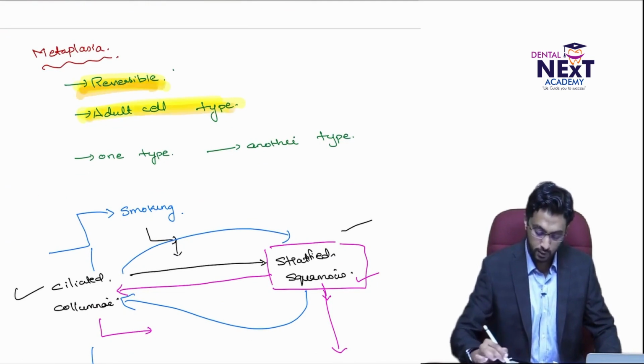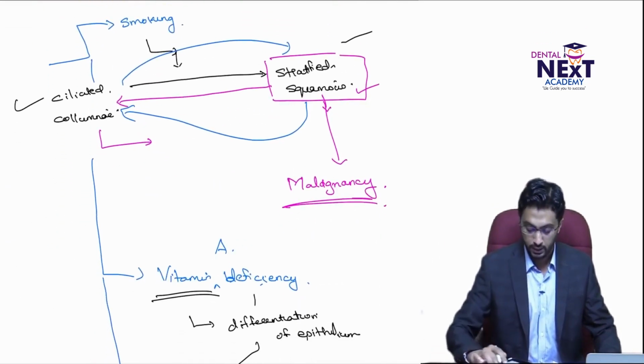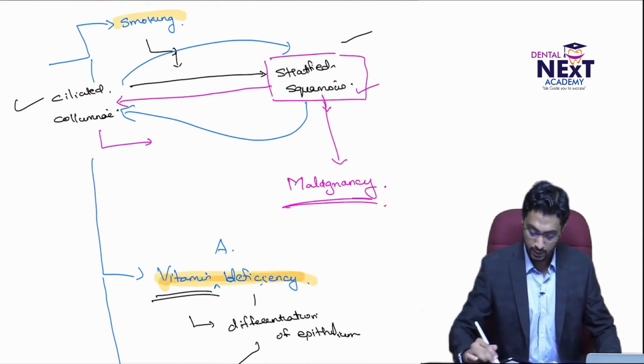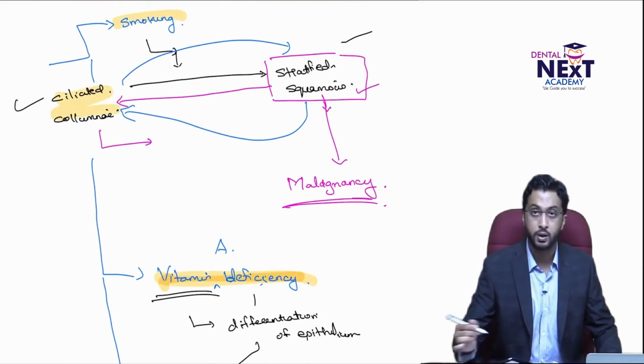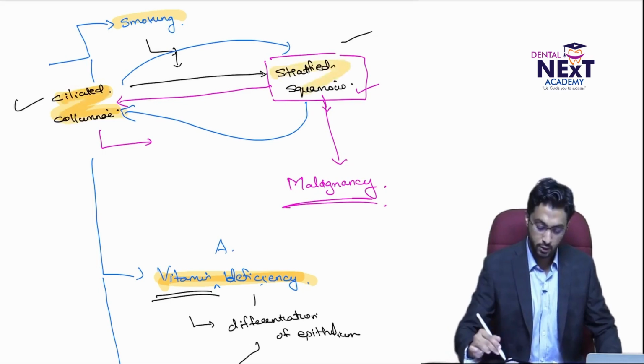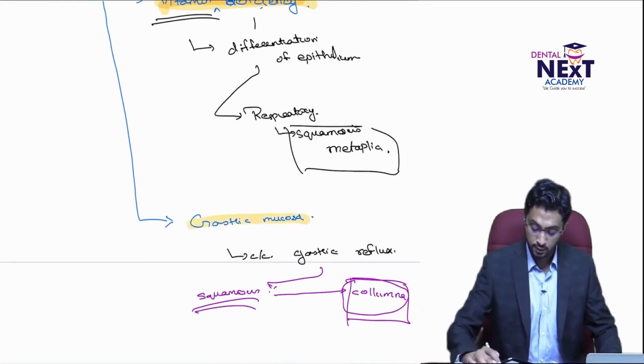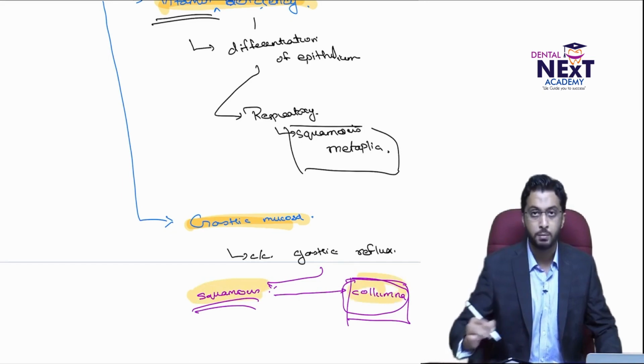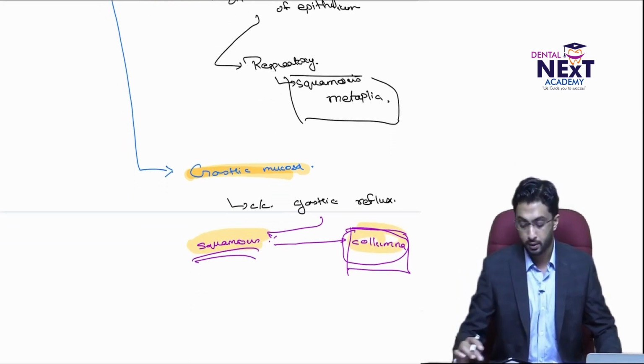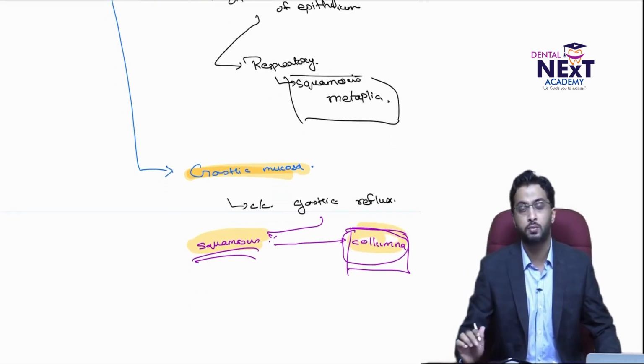Then coming on to metaplasia, it's reversible, very, very important. It is seen in adult cell types, where one type becomes another type. Examples are smoking and vitamin A deficiency. In both cases, you see the respiratory epithelium, the ciliated columnar, becomes stratified squamous. And in case of gastric mucosa, it's opposite, the squamous becomes columnar. So that's all about the first part of cell injury.